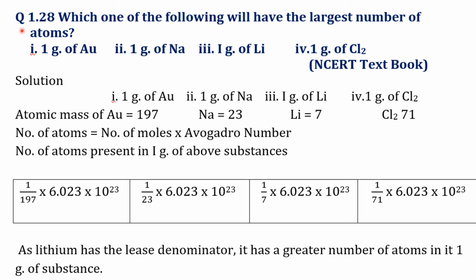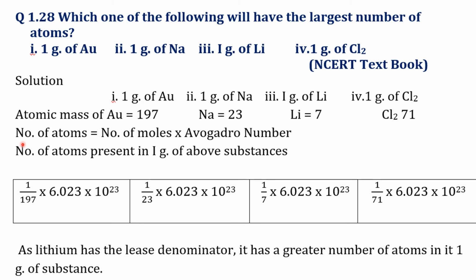Now let us discuss question 1.28 from the NCERT textbook. Which one of the following will have the largest number of atoms? 1 gram of gold, 1 gram of sodium, 1 gram of lithium, 1 gram of chlorine molecules. Solution: the atomic masses of these elements respectively are: atomic mass of gold is 197, atomic mass of sodium is 23, atomic mass of lithium is 7, and molecular mass of chlorine is 71.